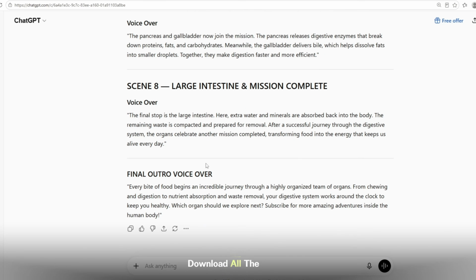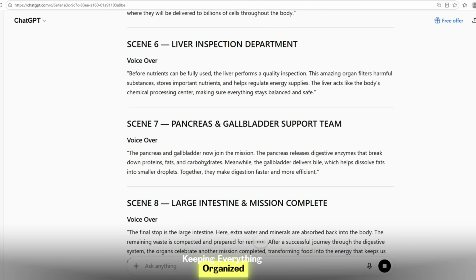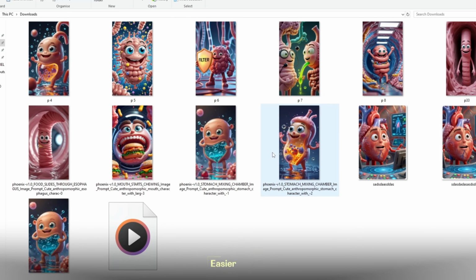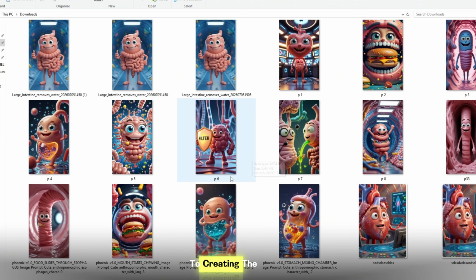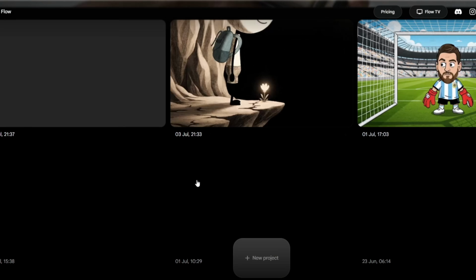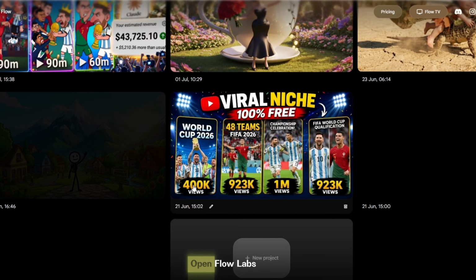Finally, download all the images and save them in order as Image 1. Keeping everything organized by number will make the next step much easier. Now that all our images are ready, let's move on to creating the videos for free using Flow Labs. First, open Flow Labs.